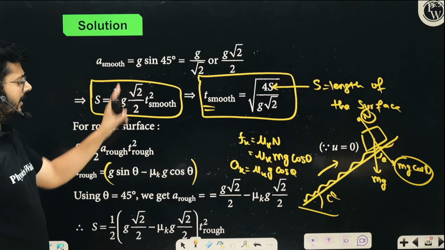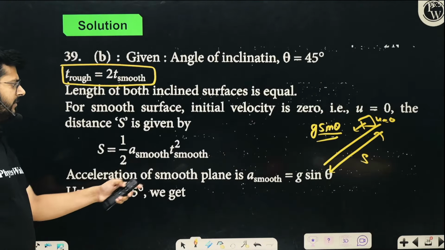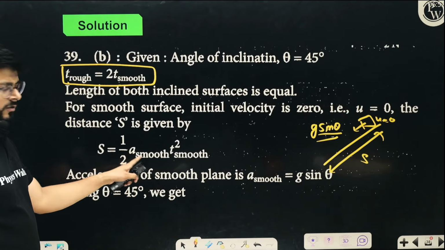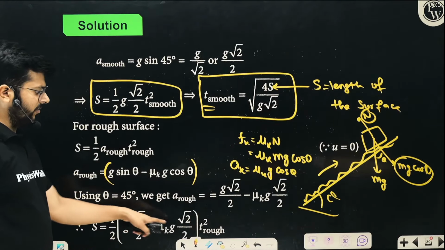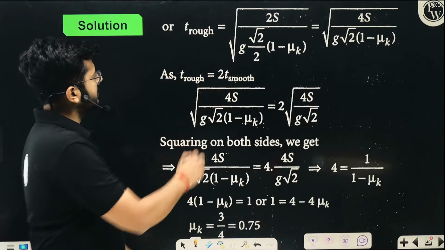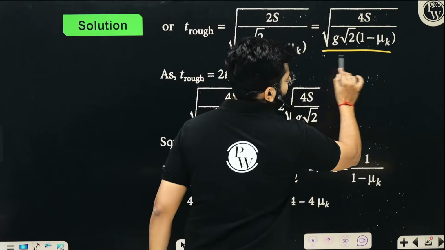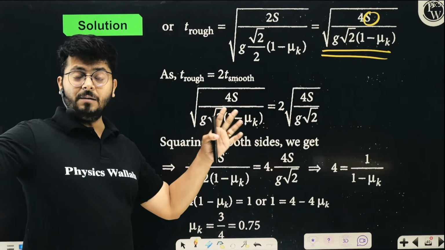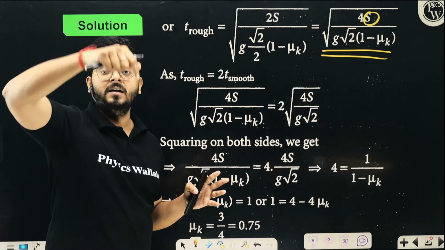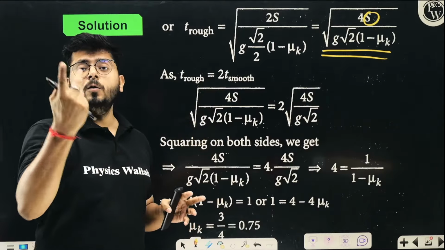So in the same formula, when you put the net acceleration on the rough surface and the time on the rough surface, you will get the time on the rough surface like this, right? So you will get a weirdly long expression for this thing. Again, it is taking so much time, and you are solving it in the NEET exam. You are supposed to solve this question in 1 or 2 minutes.